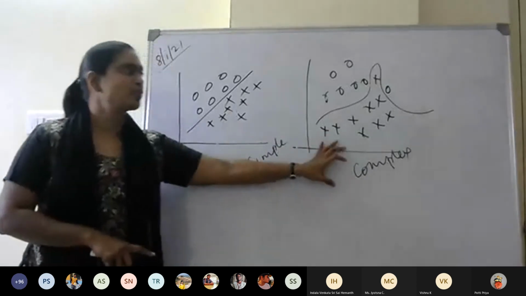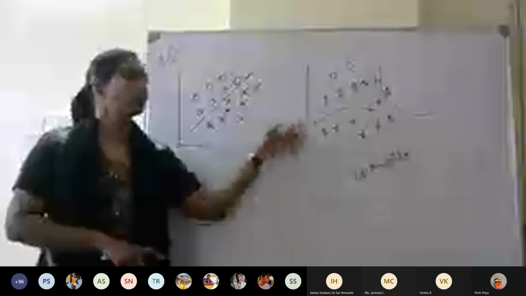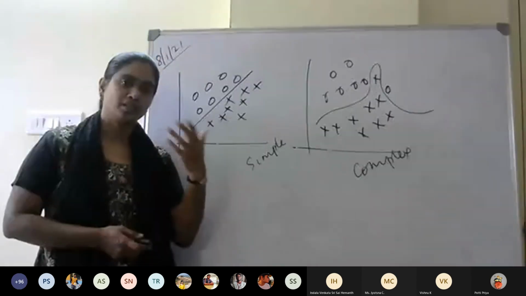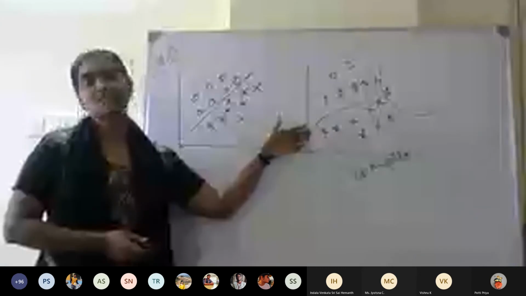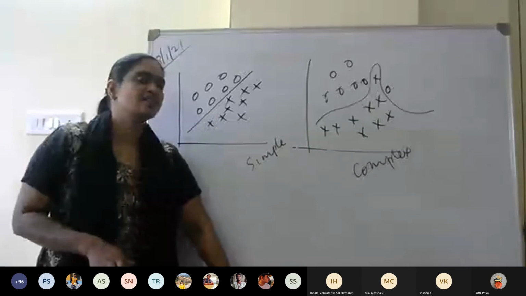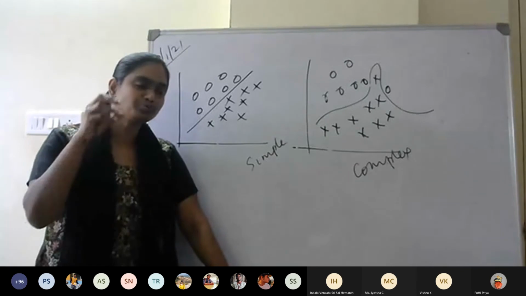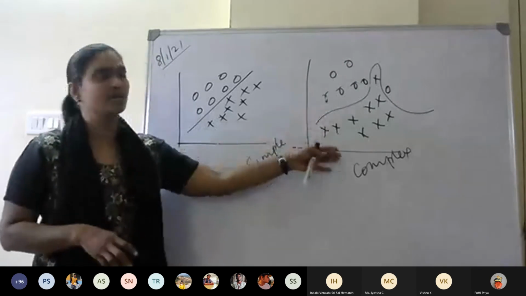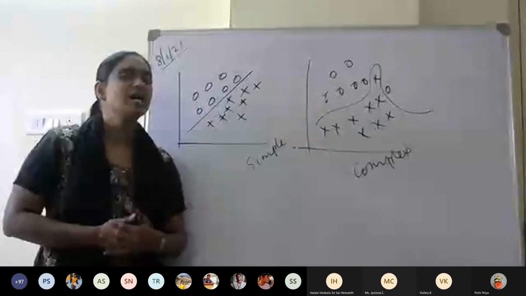In a complex model, the training error will be 0, but the testing error will be a little bit more because this is overfitted. That means for every data it is trying to perform classification. So when a new data comes, it will try to find whether it is here or here, but if it is in some other location, it could not recognize properly. So that is one thing.